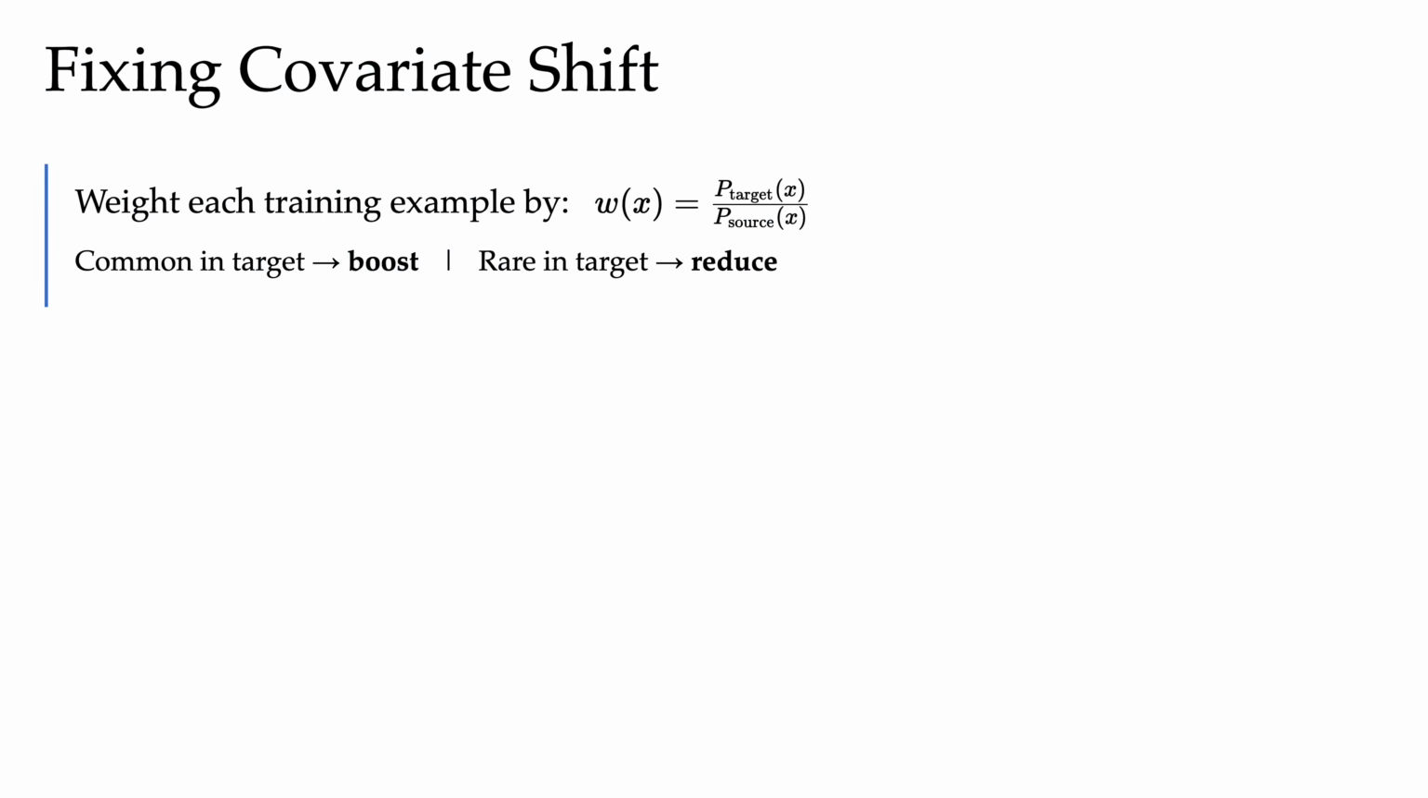So formally, we would weigh each training example, each training input, by this w of x, a ratio. This ratio is equal to P of x under the target domain divided by P of x under the source domain. So by this ratio, examples that look like target domain inputs get unchanged. Examples that only live in the source get heavily pushed down, they get downweighted.